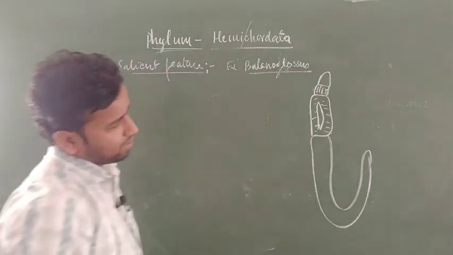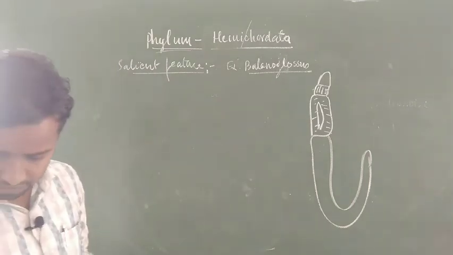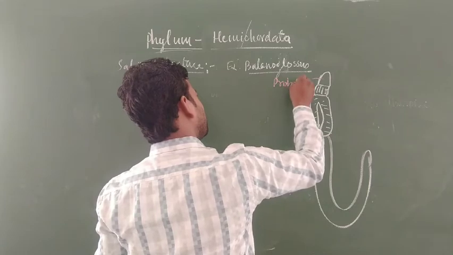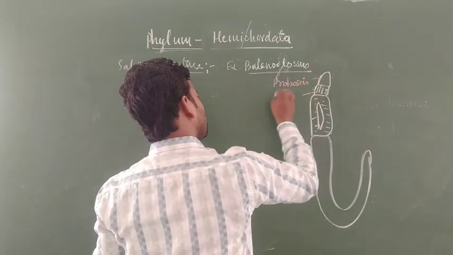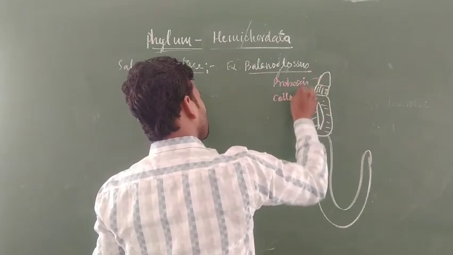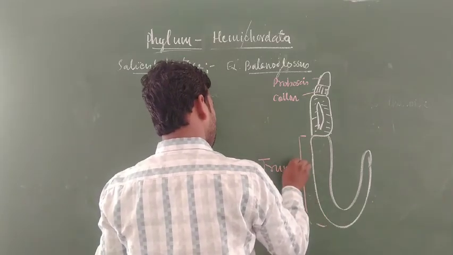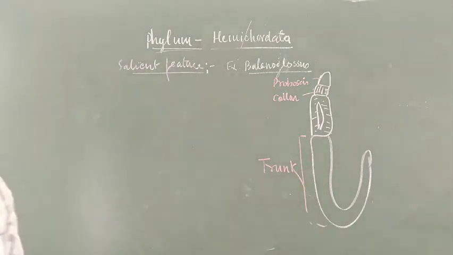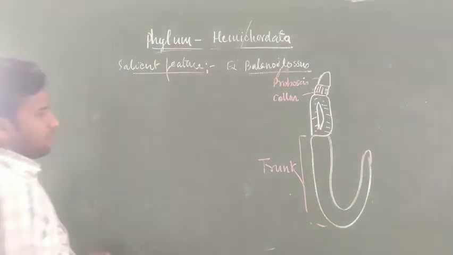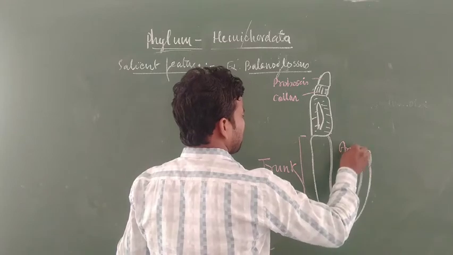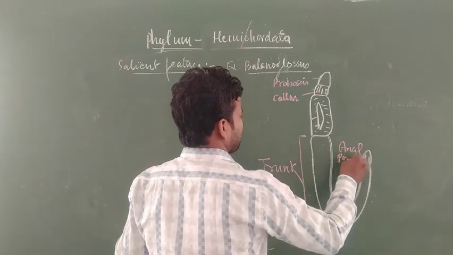The different parts of the Balanoglossus are: this is the proboscis, basically the anterior region; this is the collar; this is the trunk region; and at last some anal pores are present.